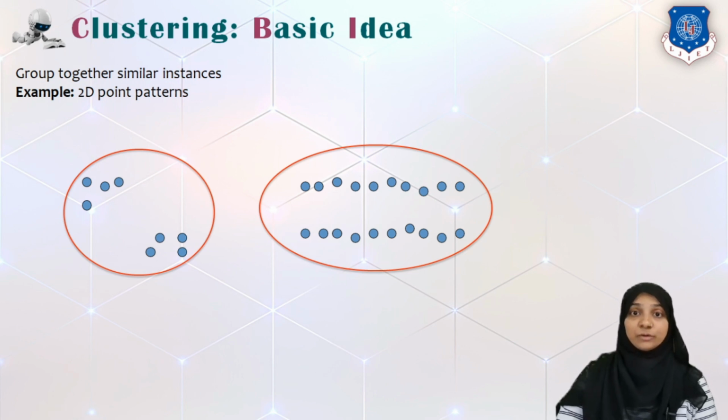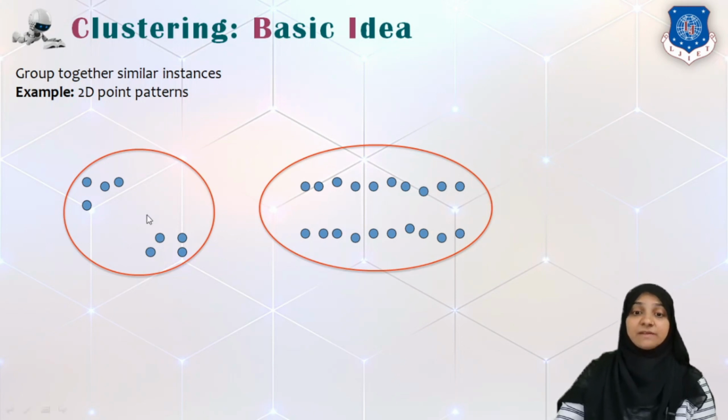Now here I'm going to discuss some of the challenges of clustering. Say for example, we are given some set of data and we have no idea regarding this data, and we are here to identify the patterns or the groups or clusters in the given data set.